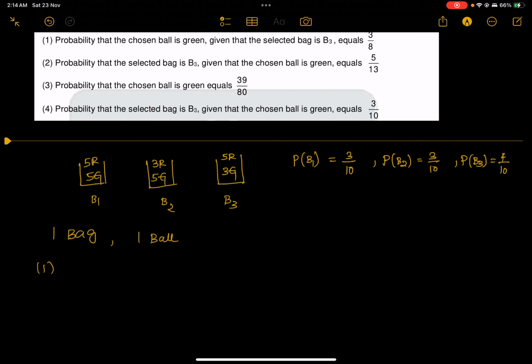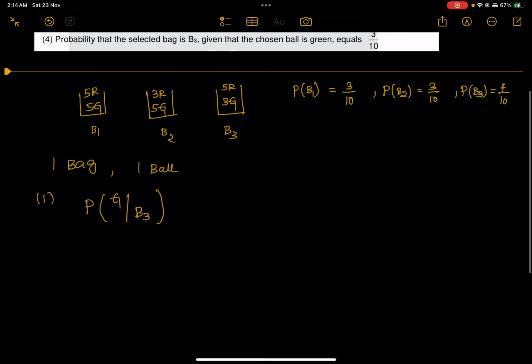The first option says the probability that the chosen ball is green given that the selected bag is B3. So this is conditional probability, and we have to find out this conditional probability. What is the formula for P of G given B3? That will be P of G intersection B3 by P of B3.